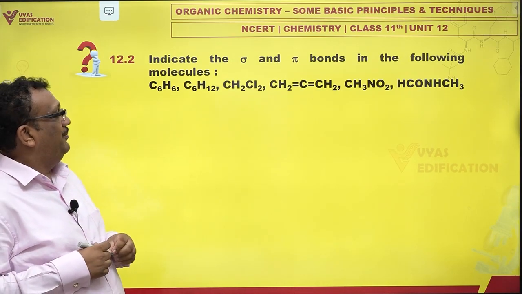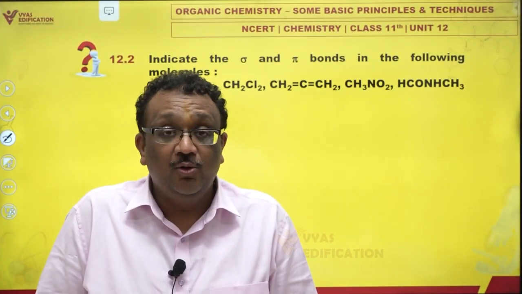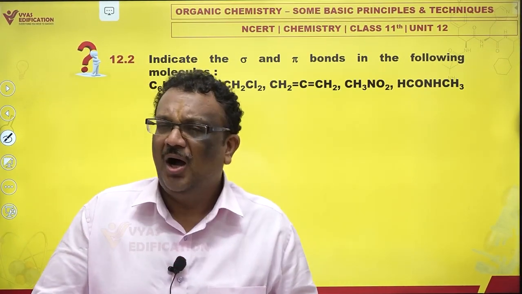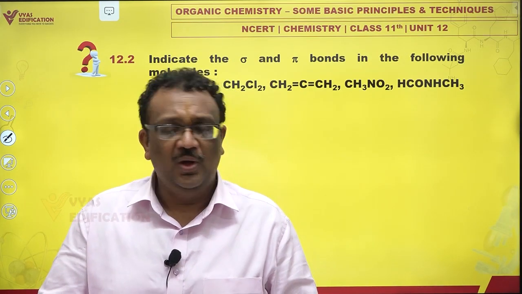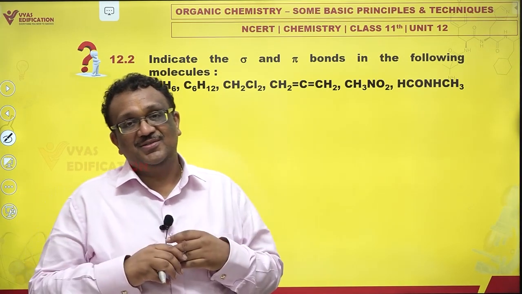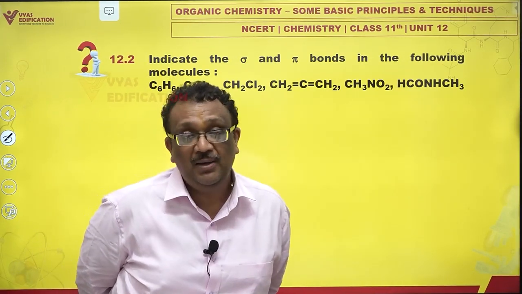Indicate the sigma and pi bonds in the following molecules. Now, I am being offered certain molecules and I am supposed to count the number of sigma and pi bonds in them. How do you think you would be able to do this? Well, the simplest way is, first of all, draw their structures. And from their structures, you would be able to count the number of sigma and pi bonds.